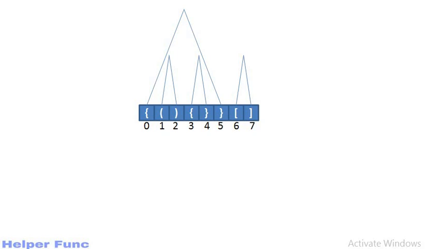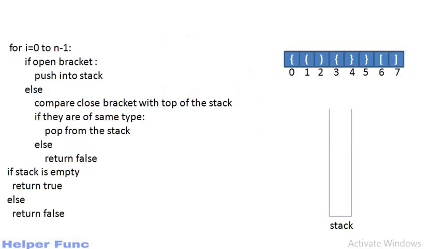Now the question is how will you trace the relevant opening bracket for a closing bracket you have found? As in this example, when we are at index 5, how can we know that there is an opening bracket of the same type at index 0? For this purpose, we will be using a stack. Whenever there is an opening bracket, we will push that into our stack.